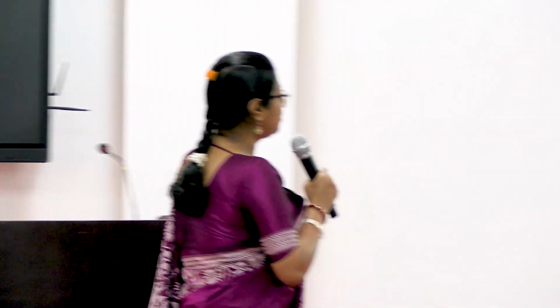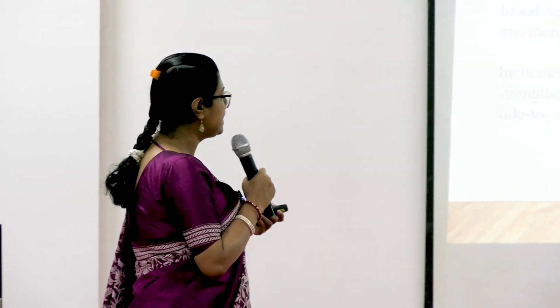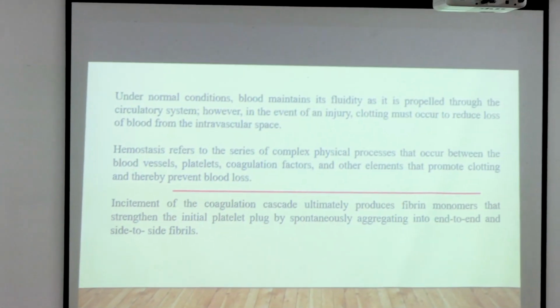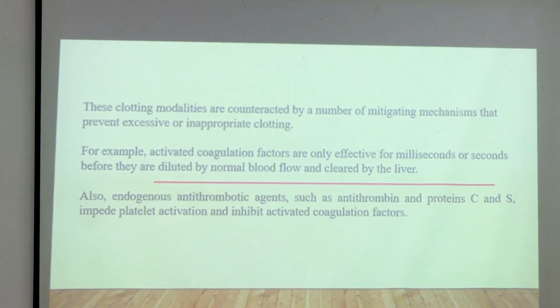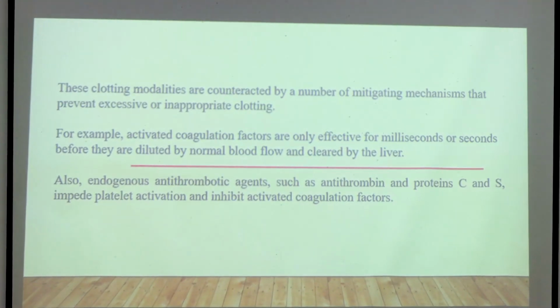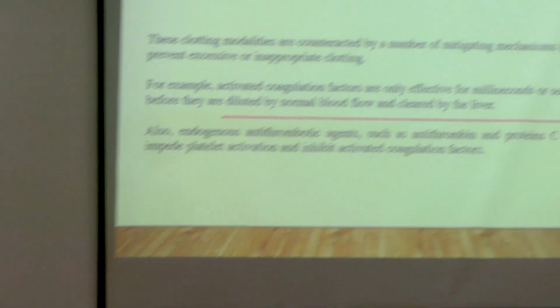Incitement of the coagulation cascade ultimately produces fibrin monomers that strengthen the initial platelet plug by spontaneously aggregating into end-to-end and side-to-side fibrils. Now clotting has happened, the blood clot is there, so we are happy that bleeding has stopped. But we will be happier when the clot is also dissolved, so that blood is again flowing normally in the blood vessels.